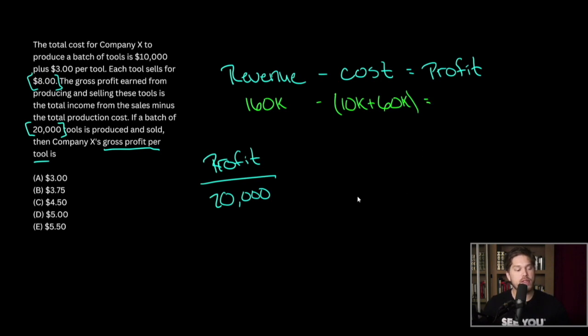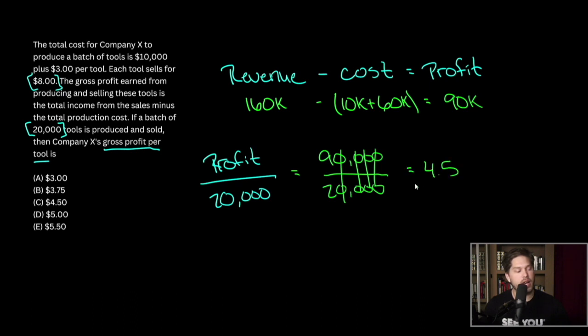So whenever we subtract the two, we see that our profit is going to be a whopping $90,000. Now, again, we're not done yet. We're asked for the gross profit per tool. So we're going to do $90,000, our total profit, divided by our 20,000. All these zeros cancel out. 9 over 2 is 4.5. So our answer here is choice C. Our profit per tool is $4.50.